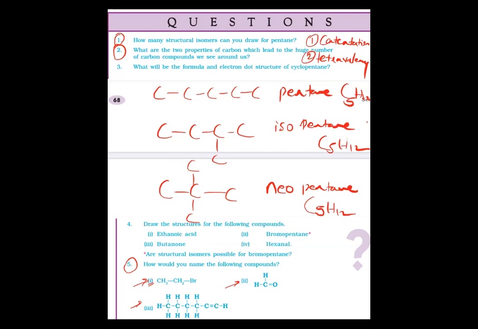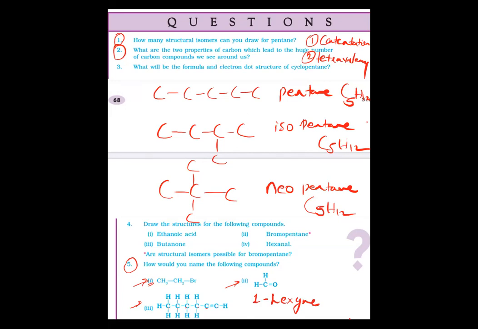Third one is a triple bond compound. You have to just count the carbons and name it with ine. Now, how many carbons are there? 1, 2, 3, 4, 5, 6 carbons are there. So, hexine. Hex plus ine, hexine.